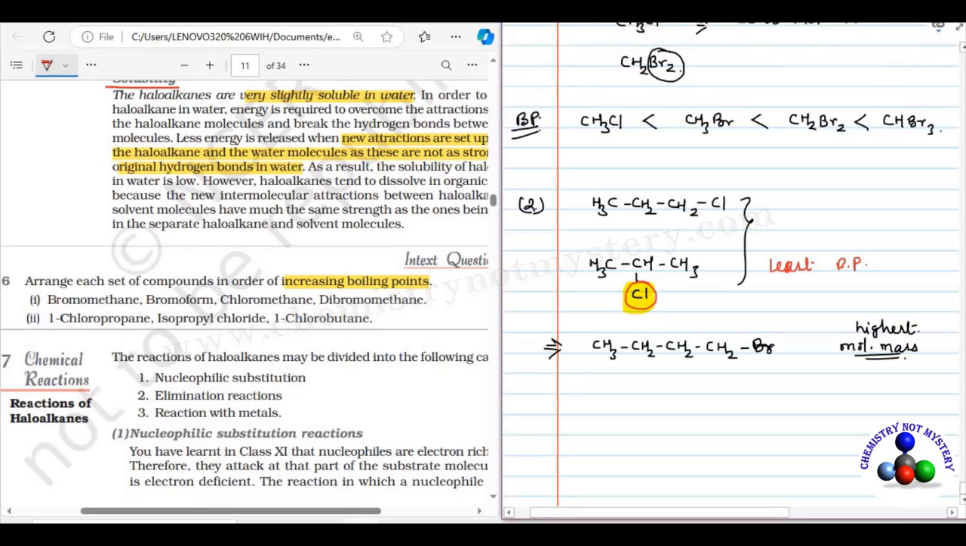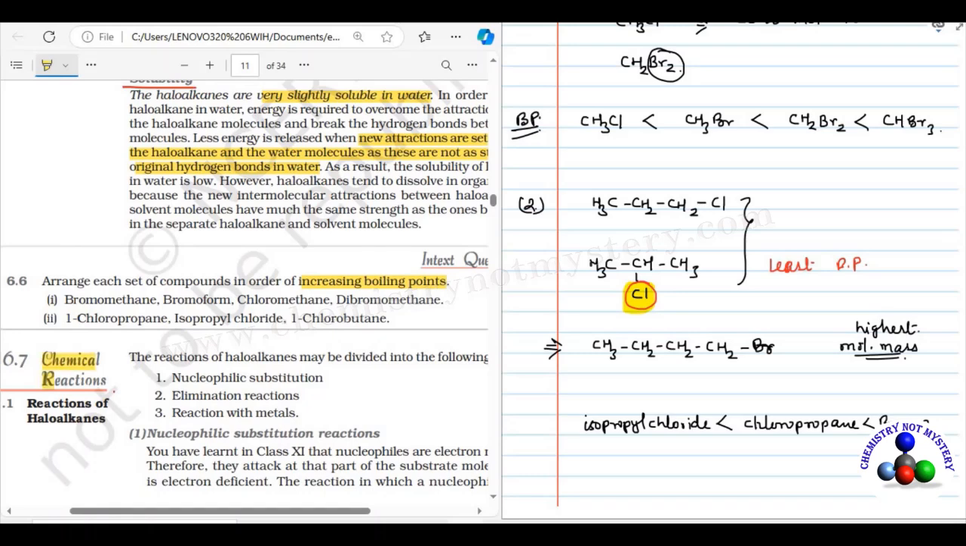So here you can write isopropyl chloride will have the least boiling point, then chloropropane, then bromobutane will have the highest boiling point. In the next video, we will discuss chemical reactions.